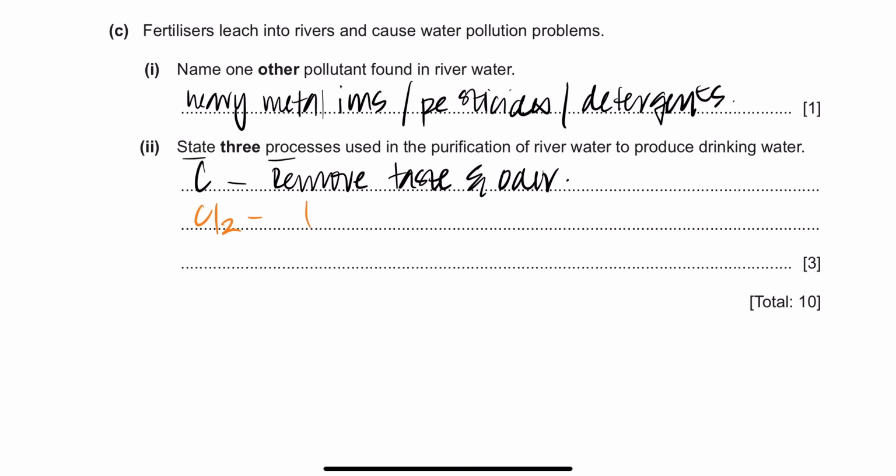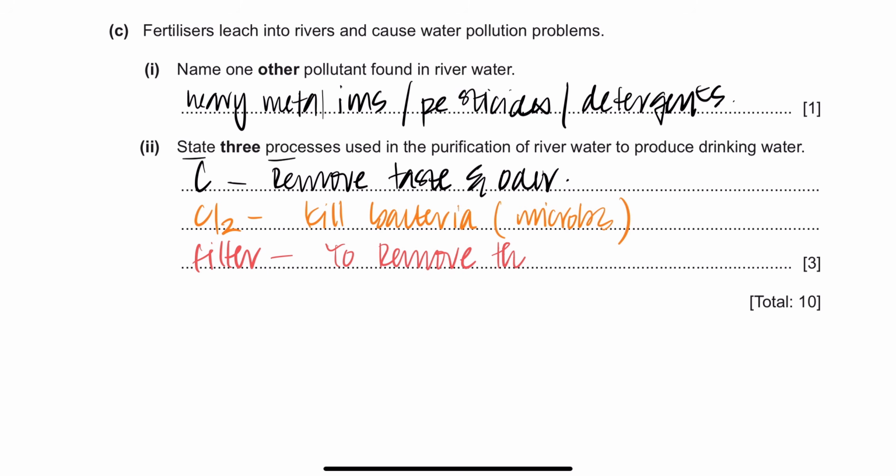Then you add chlorine, why? To kill bacteria or microbes. Microbes are microorganisms. And then you filter it out. Why? To remove the dust and sand particles, because they are insoluble.